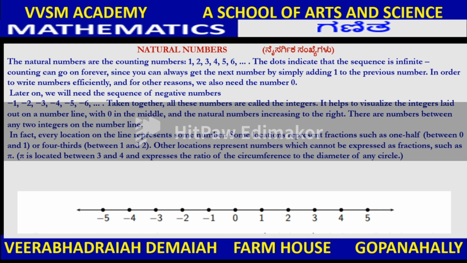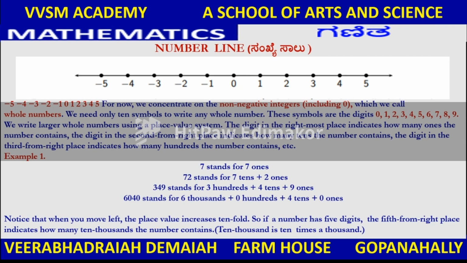Well friends, on the number line, exactly at the center is 0. To your left, -1, -2, -3, -4, -5, and to the right, +1, +2, +3, +4, +5. Though the sign is not mentioned, if nothing is there, we have to consider it as a positive sign. So non-negative integers including 0.